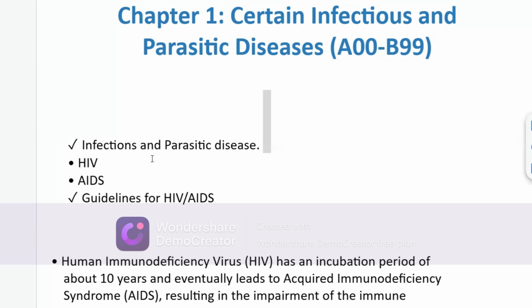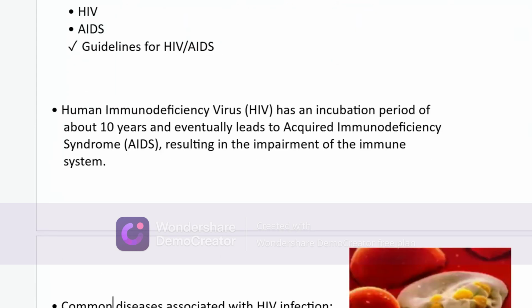Infection and parasitic diseases, HIV/AIDS guidelines. What is HIV? Human immunodeficiency virus has an incubation period of about 10 years and eventually leads to acquired immunodeficiency syndrome, that is called AIDS, resulting in the impairment of the immune system. So HIV generally affects the immune system, and it takes 10 years or more for symptoms to be present in the body, right?